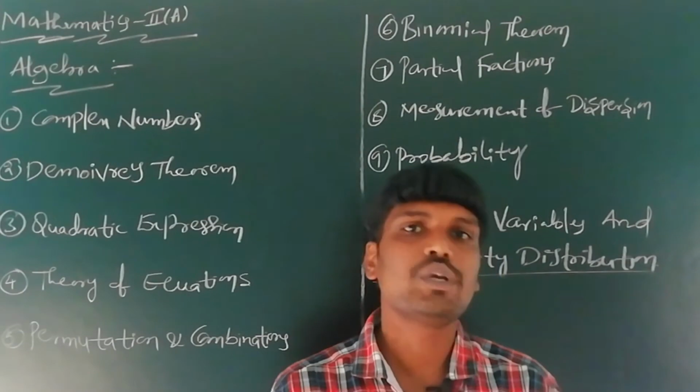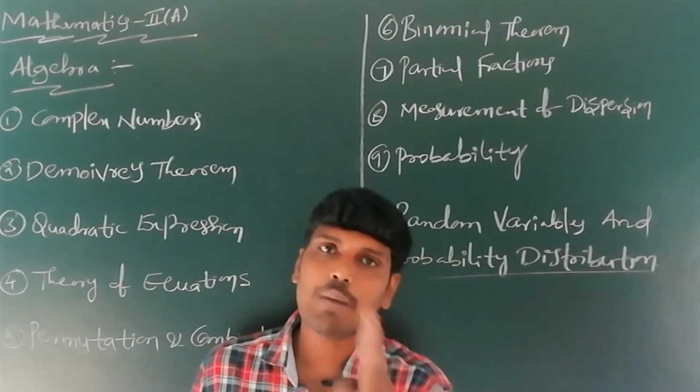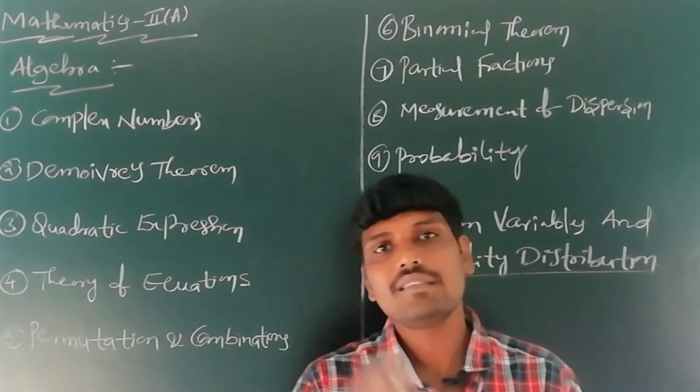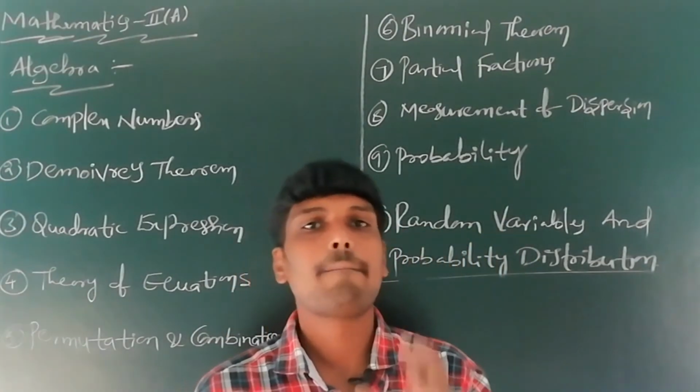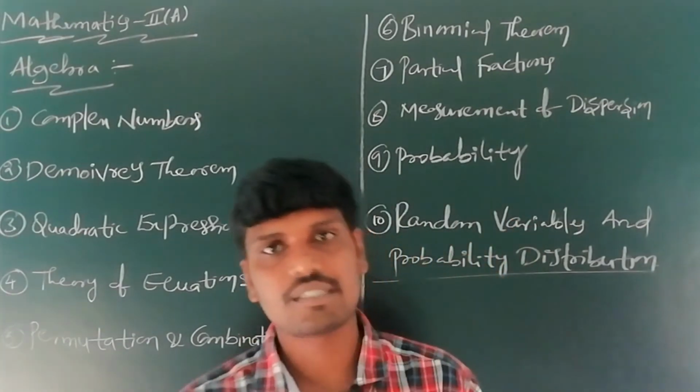Mathematics 2A has a total of 10 chapters. In these 10 chapters, the first to the 8th chapter belong to the algebra part, and the 9th and 10th chapters belong to the probability part. This is the Mathematics 2A syllabus.